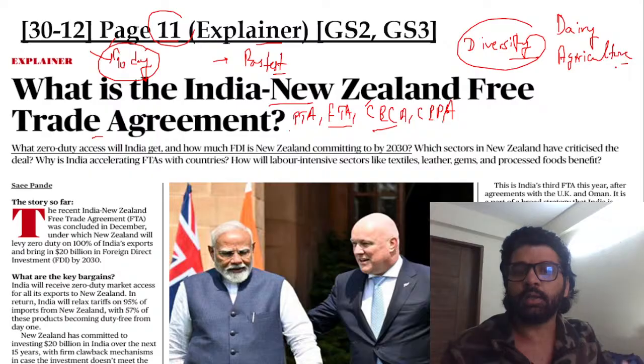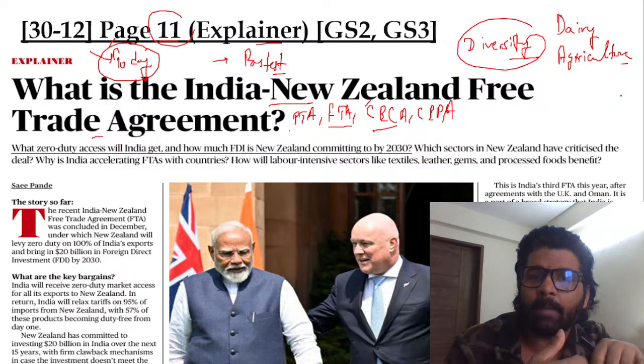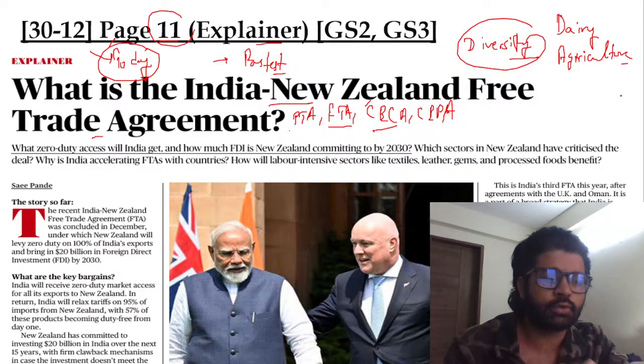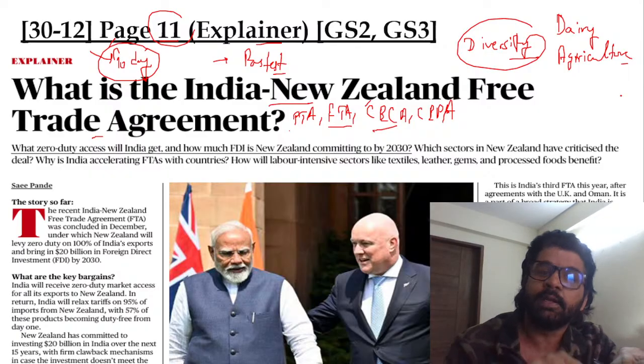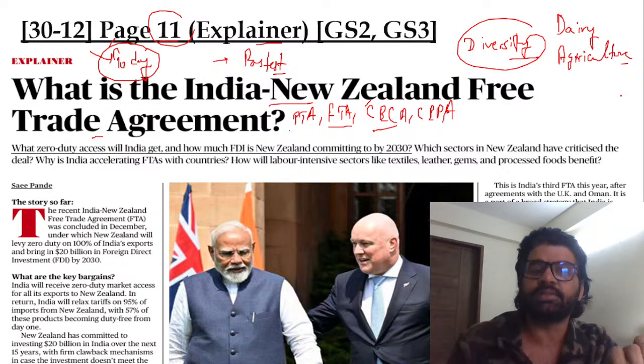But now in New Zealand, there is a coalition government there. And that coalition government is not very happy with why New Zealand excluded dairy and agriculture from this FTA. So they are not very happy. Some of the ministers are also saying certain stuff.